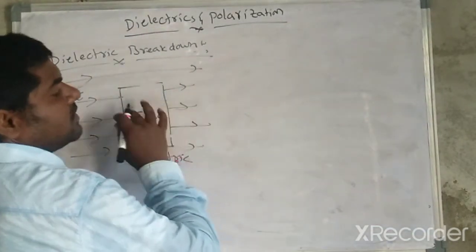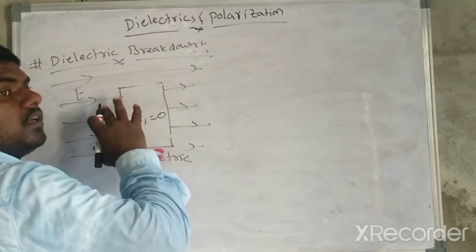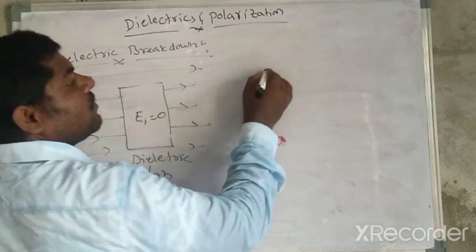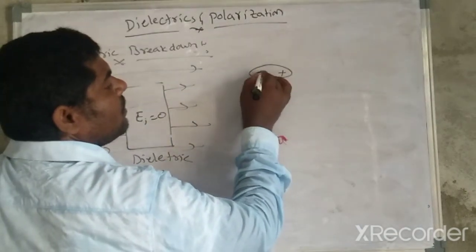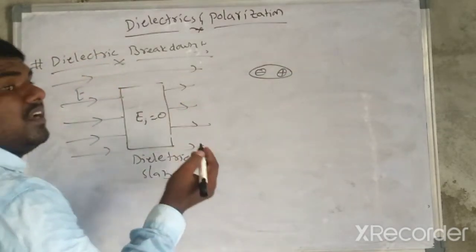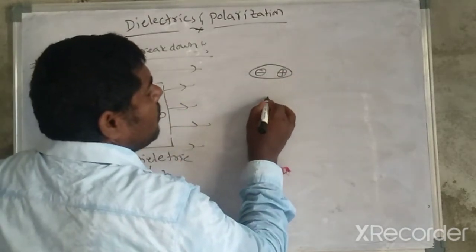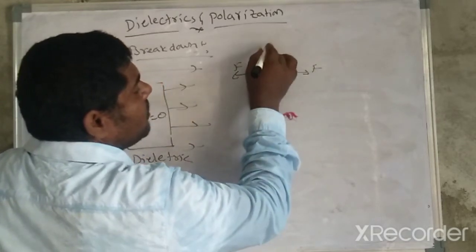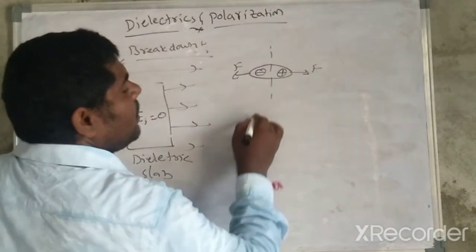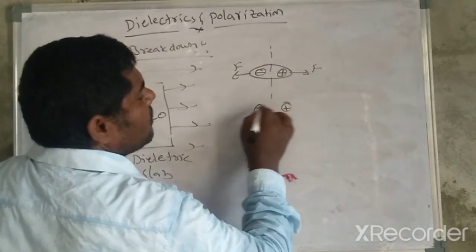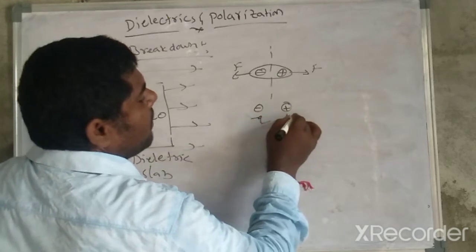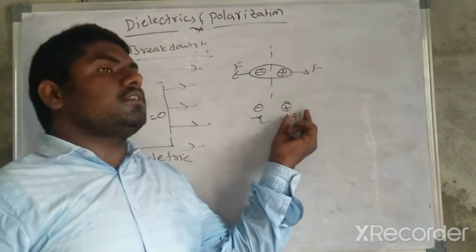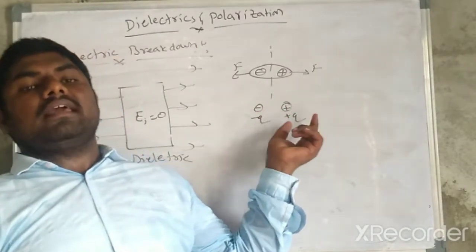Let us consider a number of dipoles inside this slab, aligned in the direction of the electric field. Take one dipole, with a positive and a negative charge. Whenever the external electric field increases, the forces on the charges also increase. After some time these two break apart individually: this is the minus charge, this is the plus charge, individual charges. Individual charges look like a conductor, so the medium behaves like a conductor.